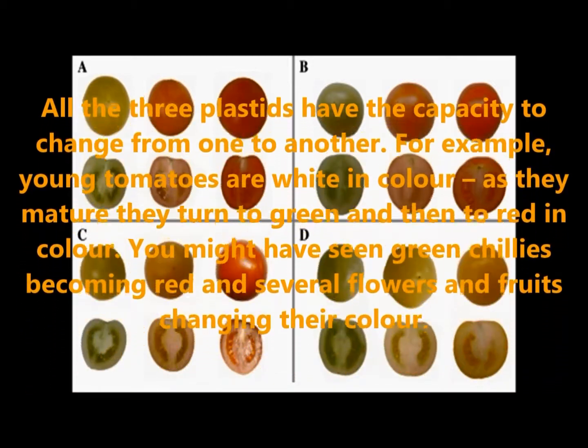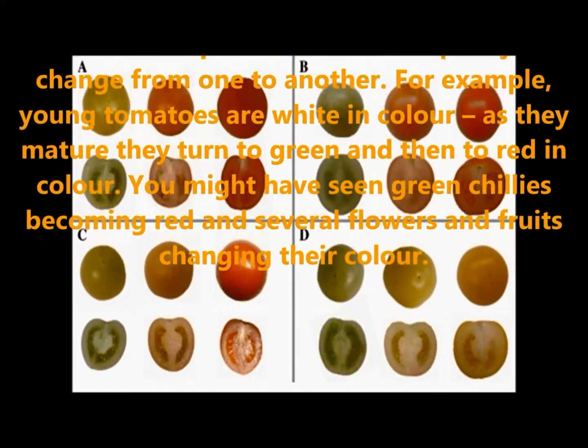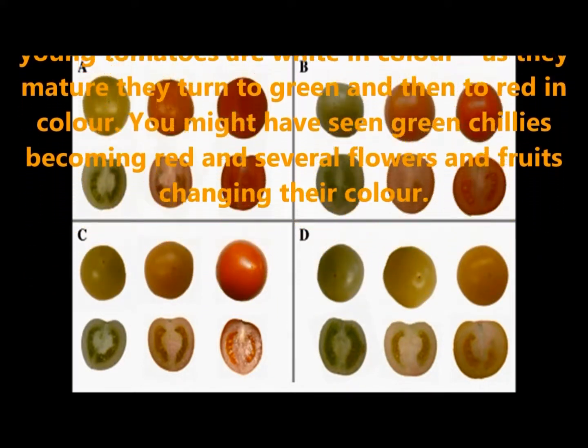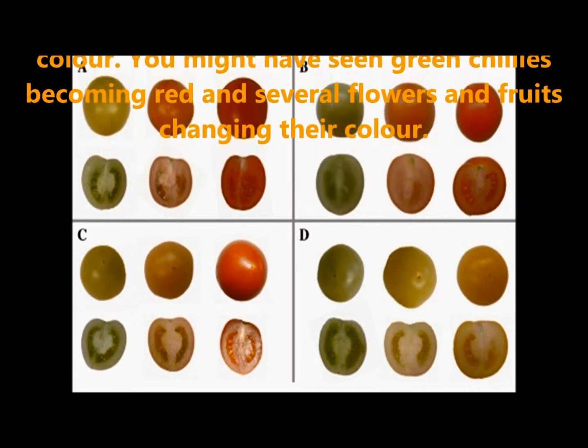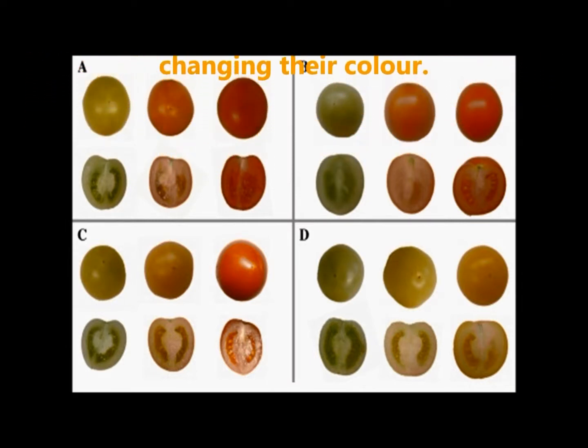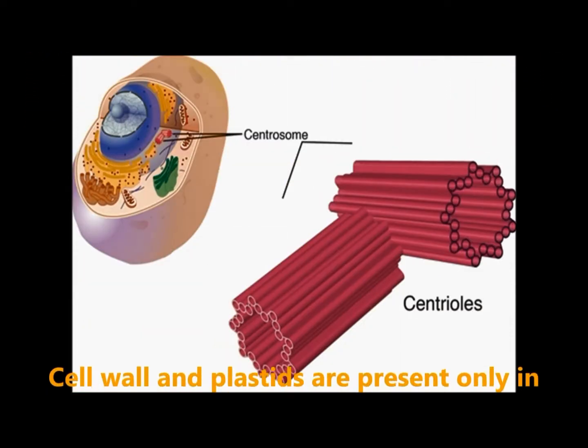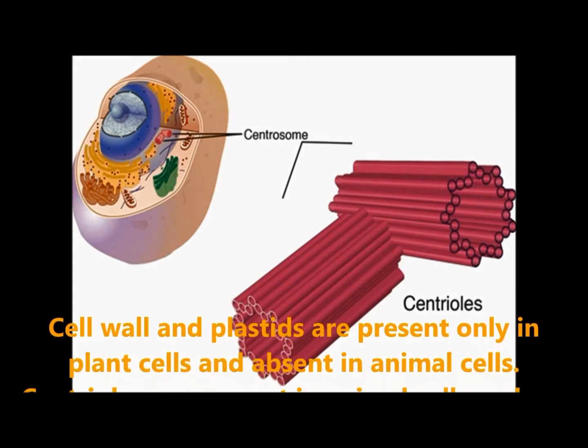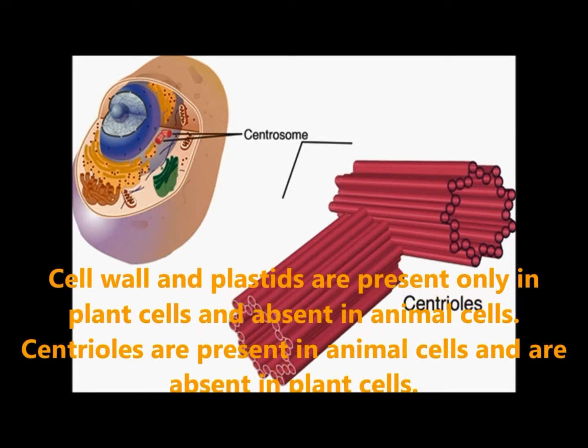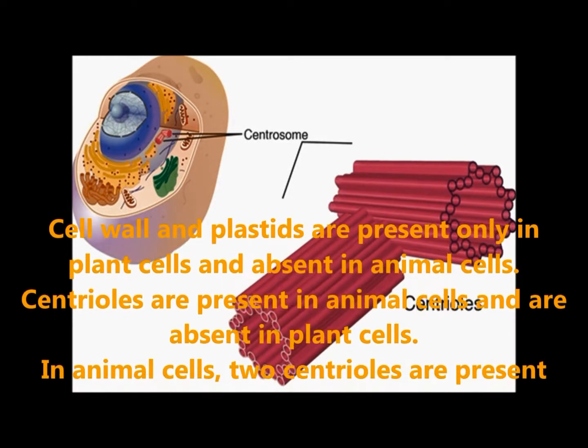As they mature, they turn to green and then they turn to red in color. You might have seen green chilies become red and several flowers and fruits changing their color. Centrioles, cell wall and plastids are present only in plant cells and absent in animal cells.